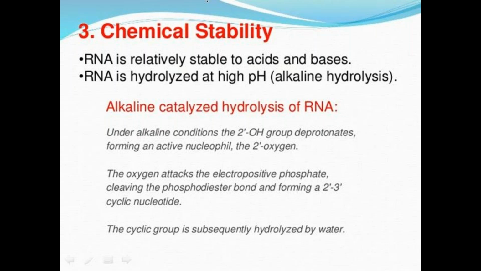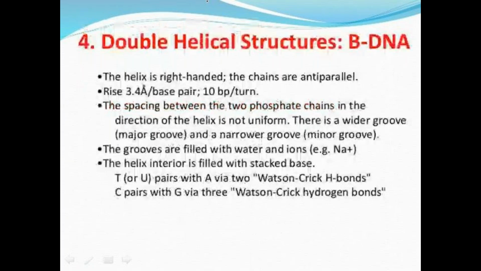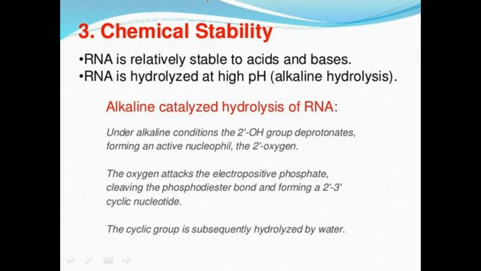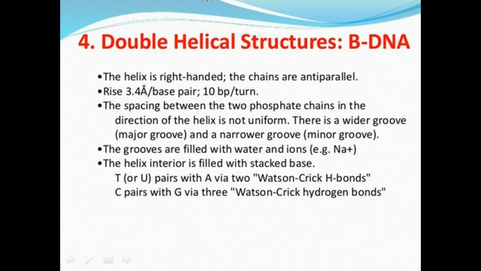During the hydrolysis of RNA, different products are formed, and that process is called alkaline hydrolysis.